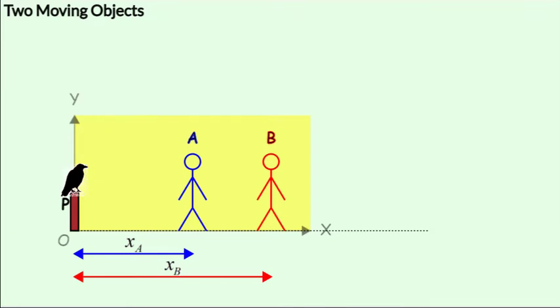But if you were to ask A, how do you see it? A's answer would be different. And that is because while the bird is at rest, A is in motion. So let's check out how A would see it.